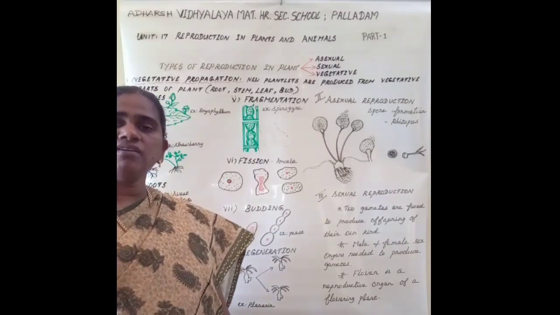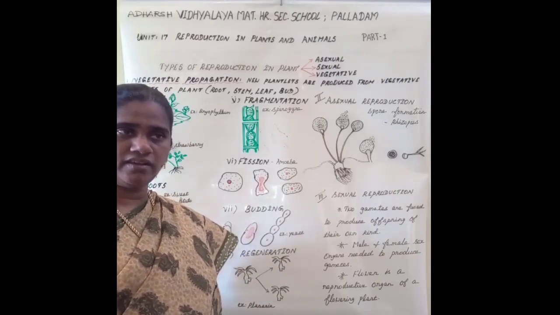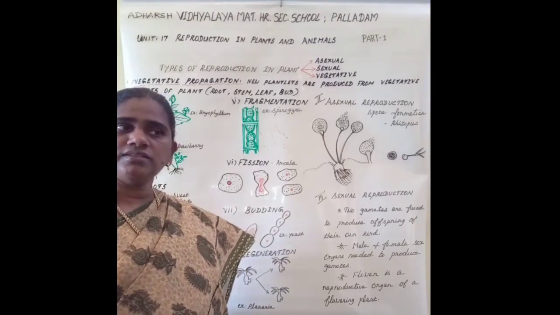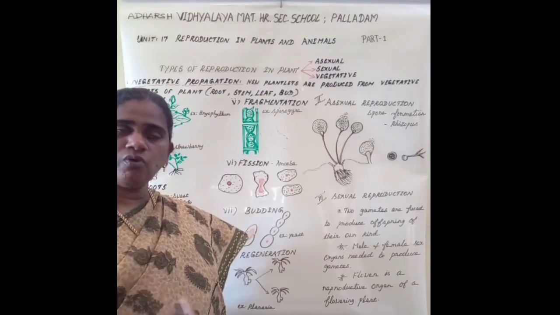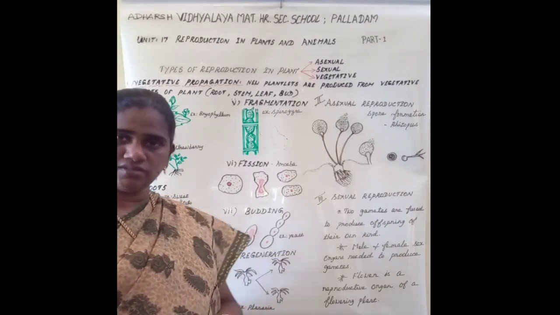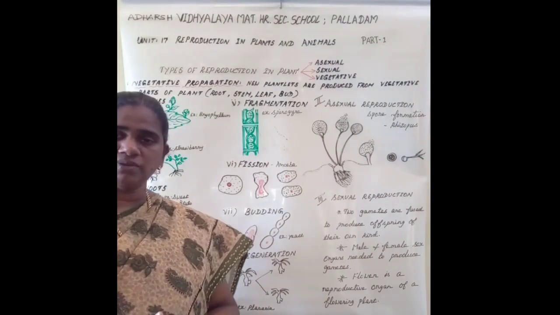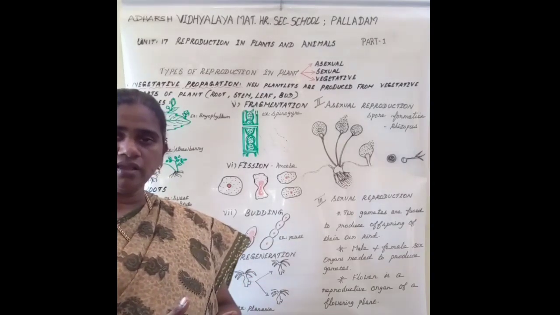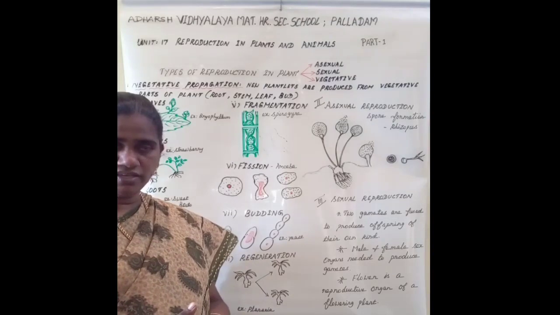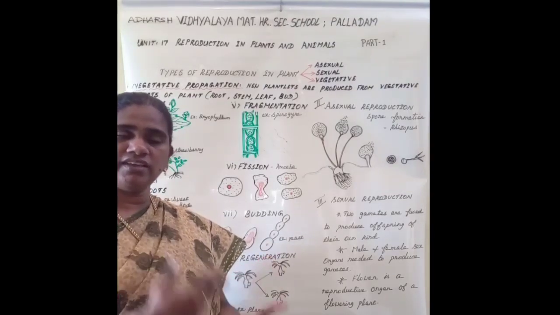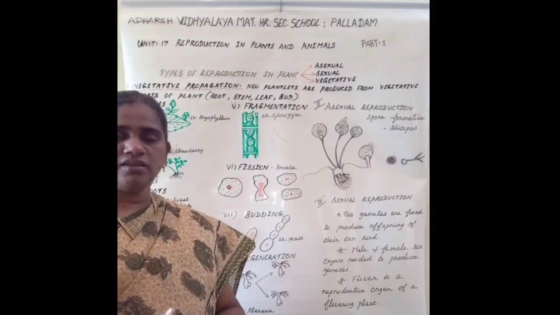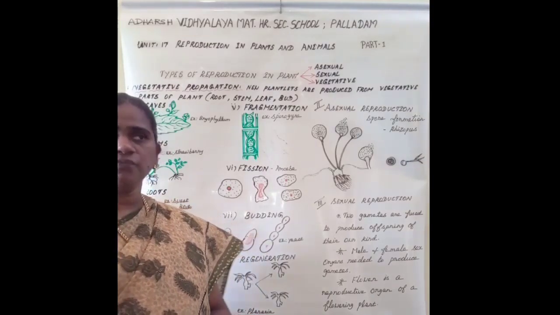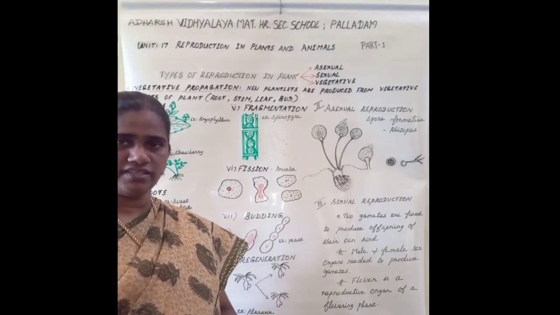In a plant, the flower is the reproductive part, as it contains the male part, androecium, and the female part, gynoecium. In some flowers, both male and female reproductive parts are present. That means the stamens and carpels are present. If the flower contains both stamens and carpel, it is called a bisexual flower. Some flowers have either stamen or carpel. That kind of flower is called a unisexual flower. Examples of unisexual flowers are coconut, papaya, etc.